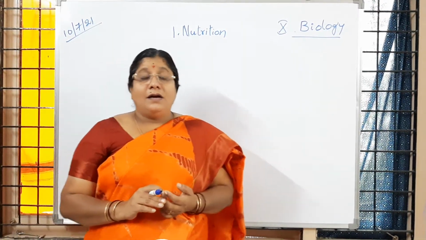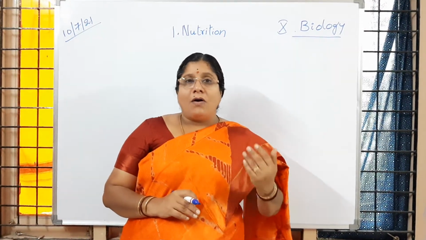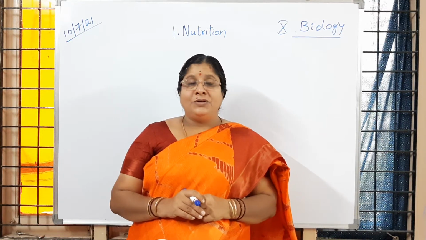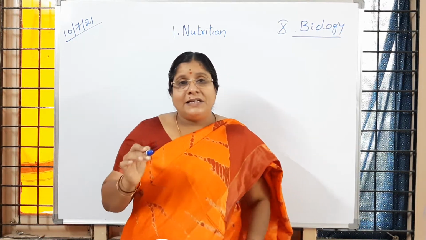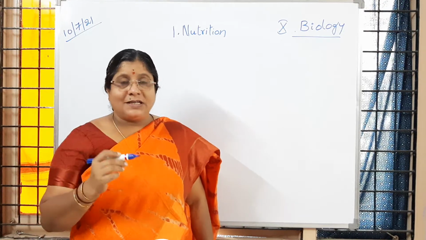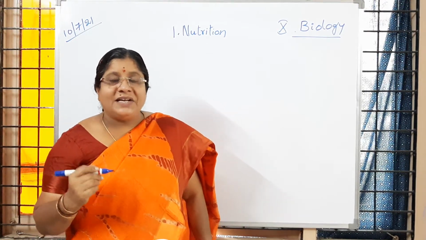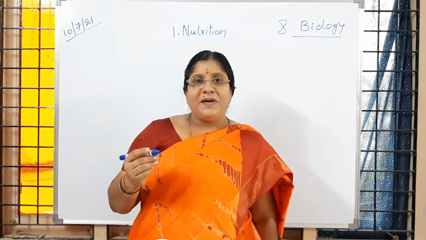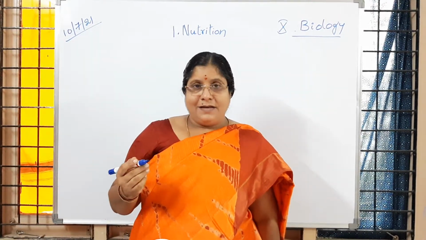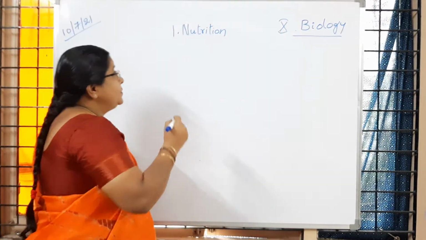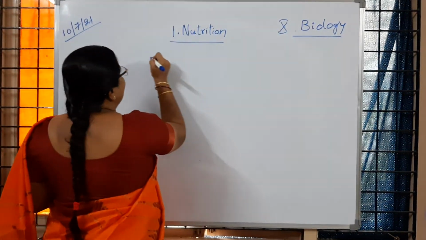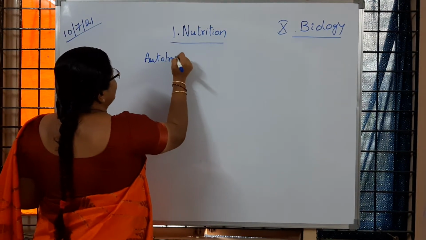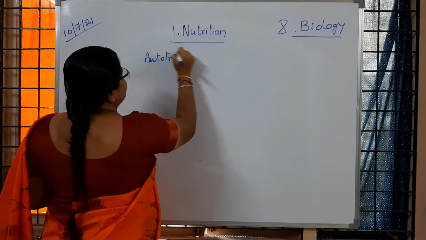Then the plants are preparing food by the process called photosynthesis, which you learned. So they are collecting carbon dioxide and water from the surrounding environment with the help of chlorophyll and sunlight, and they prepare food by themselves. That type of nutrition you learned as autotrophic nutrition. Is it not? Autotrophic nutrition.